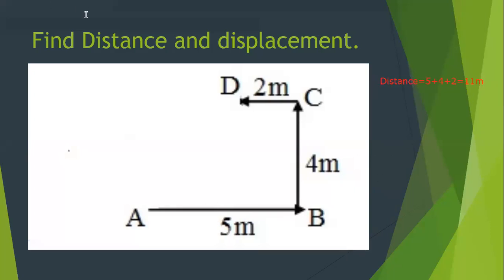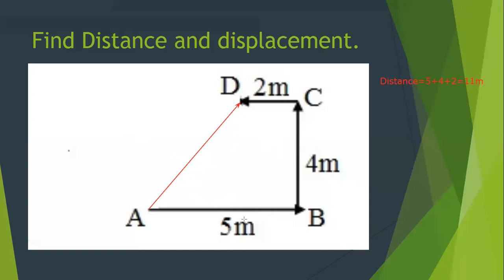Now the tricky part is how much is the displacement. Displacement is the shortest route from the initial to the final. What is the initial position? A. What's the final position? D. So I draw the shortest route. This is my shortest route from initial to the final, and you can see the direction as well.